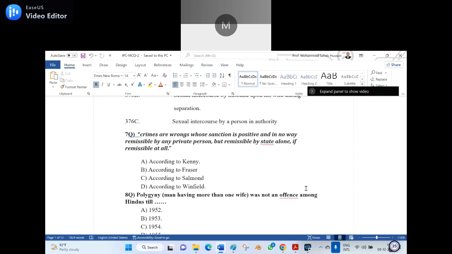C, sir. Wrong. Second option. Option D, sir. Wrong. A, sir. Yes, according to Kenny, crimes are the wrongs whose sanction is positive and in no way remissible by any private person, but remissible by the state alone, if remissible at all.